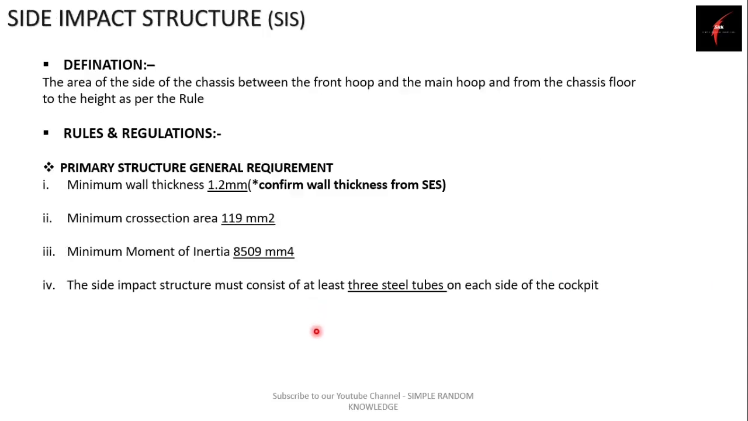So talking about our next primary structure, it is the side impact structure. So what is the side impact structure? This is the area of the side of a chassis between the front hook and main hook and from the chassis floor up to the height as per the rule.